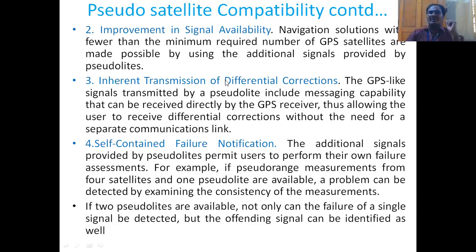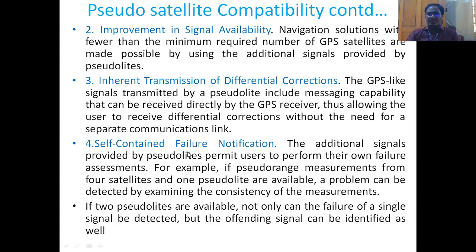Second advantage done. And the third one is inherent transmission of differential corrections. The GPS-like signals transmitted by the pseudolite, including the messaging capability, can be received directly by the GPS receiver. This allows the user to receive differential corrections without the need for a separate communication link. For this purpose, we are not using a separate geostationary satellite. We are using a local communication link. So the GPS-like signal will be sent to the receiver, correction of the errors is done, and this information is sent to the actual user.